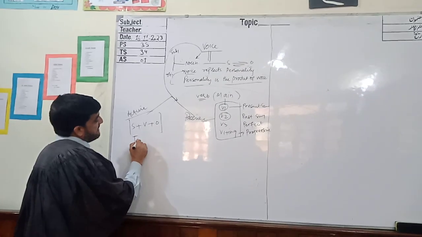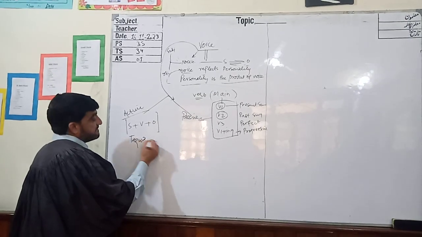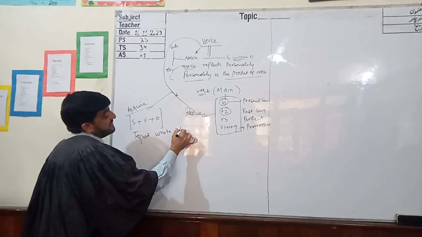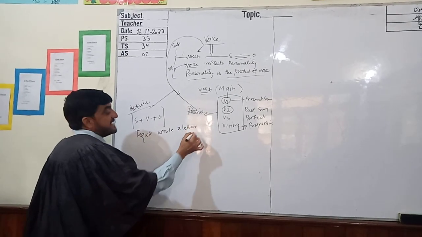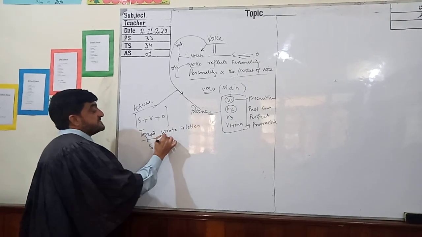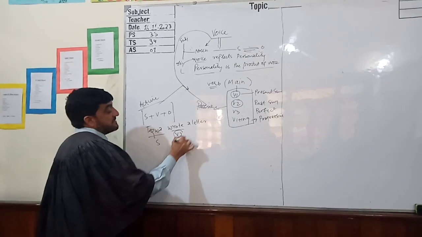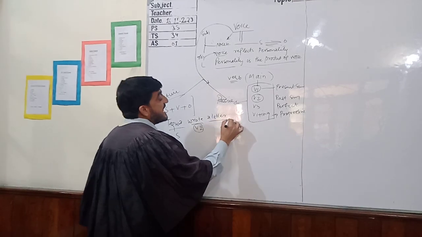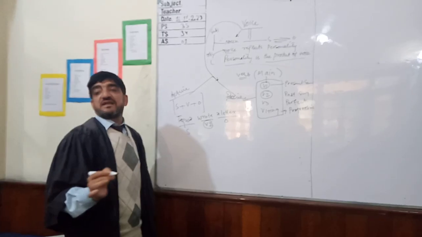For example, if I say, Taqwa wrote a letter. In this sentence, Taqwa is the subject, wrote is the second form of the verb, which is equal to past simple, and a letter is the object.